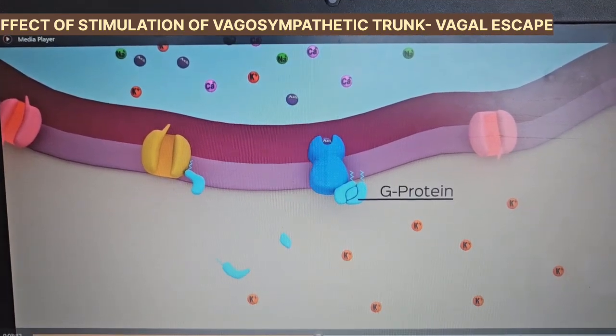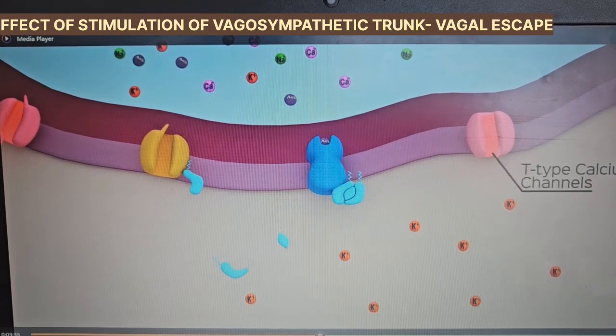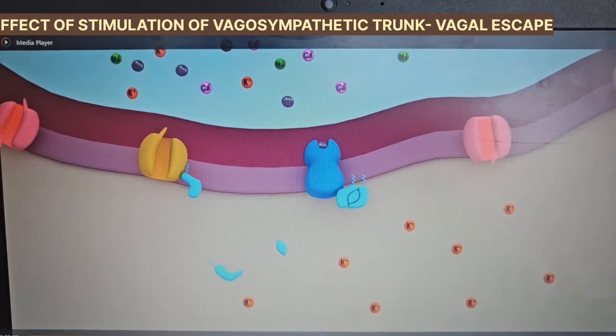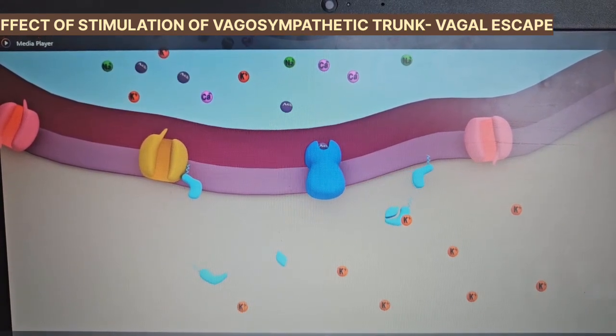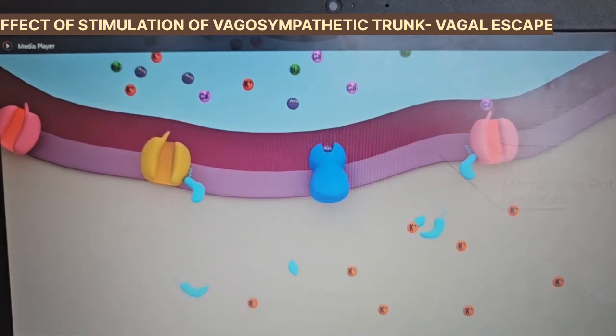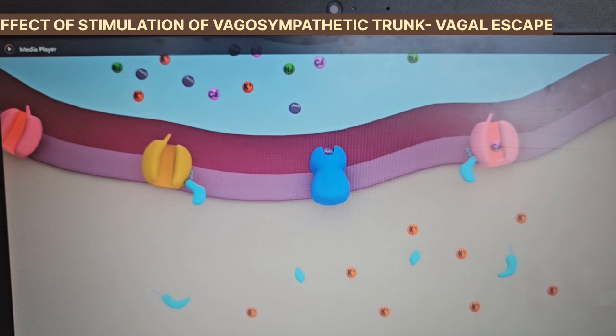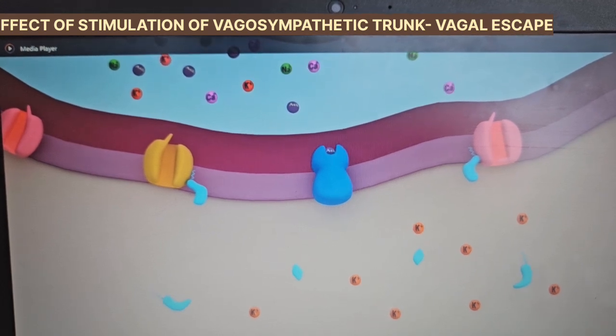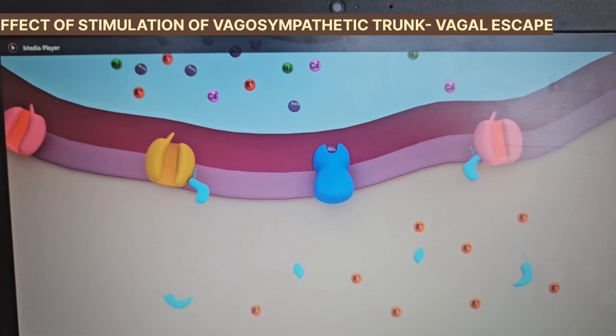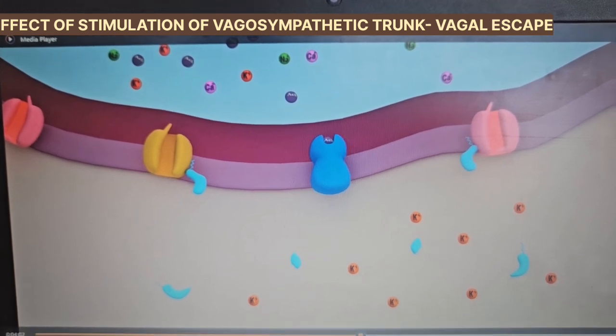At the same time, the G proteins also attach to the T-type calcium channels and close these channels. This reduces the inflow of calcium ions into the cell. This further reduces the potential of the pacemaker cells. This way, the acetylcholine secreted by the vagus nerves makes it harder for the cells of the pacemaker in the frog heart to generate an action potential and pass it on to the other cardiac cells.